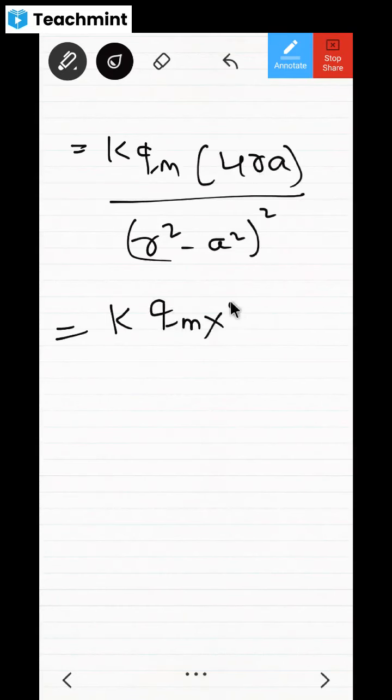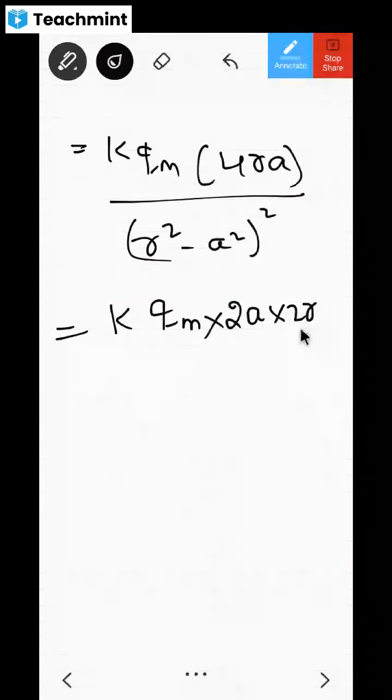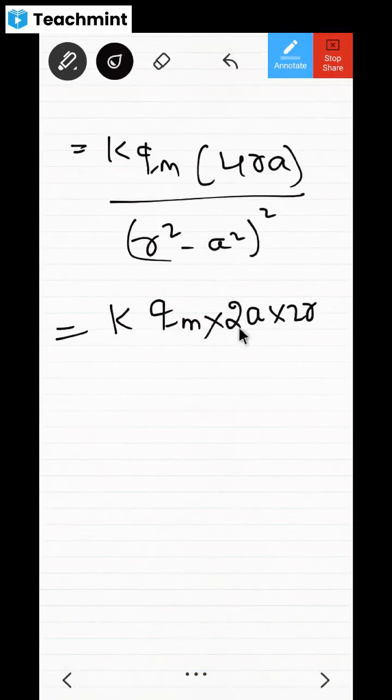How will I write this? I will write it as 2A, first I will write 2A, then afterwards I'll write 2R. Is it possible like this? Look at this. K into QM I have written. This 4RA is written as 2A. From this 4, 2 is written here, and A is written here. Another 2 from this 4 is written here, and R is written here. Look at this. 2A into 2R means it becomes 4RA, no? 2 into 2, 4. R into A, RA. 4RA it becomes, no? Yes, sir.